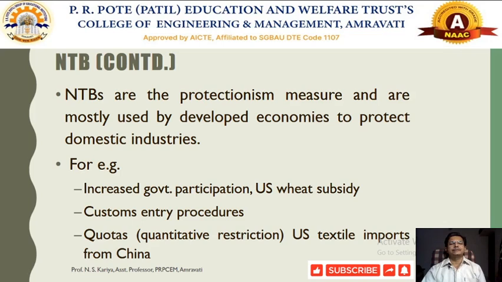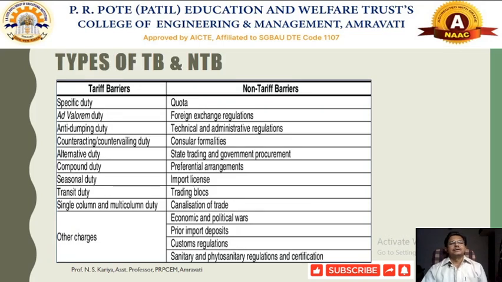So these are the different forms of NTBs. NTBs are specialized forms of restriction which can be imposed by a particular nation that wants to protect its individual economy and promote domestic industries.